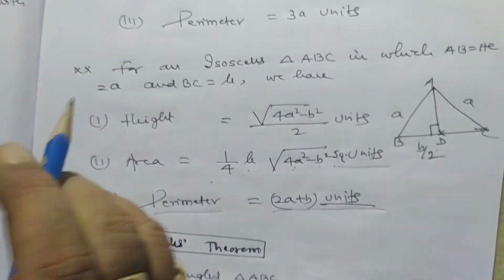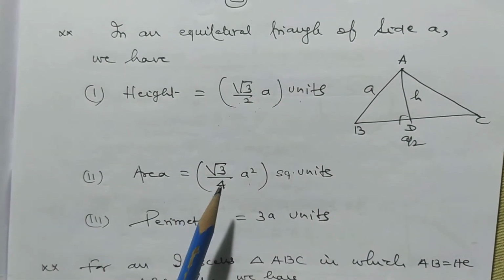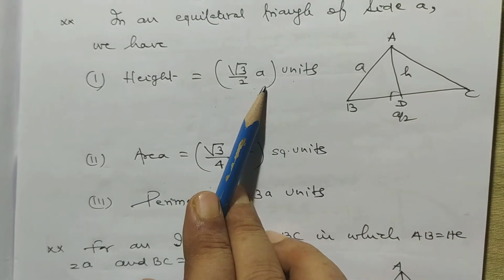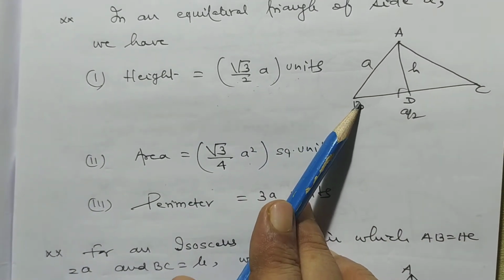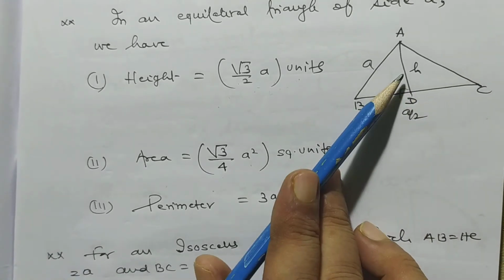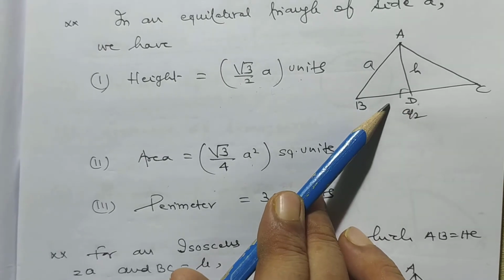Now my dear students, in an equilateral triangle of side a, the height is equal to root 3 by 2 a units. You know AB is a, BC is a, and AC is a. So the perpendicular drawn from vertex to opposite side will be the height. So BD will be a by 2.